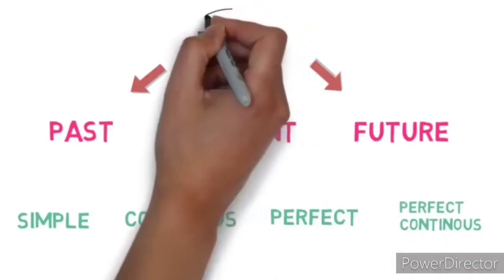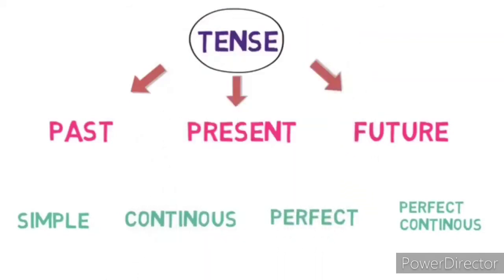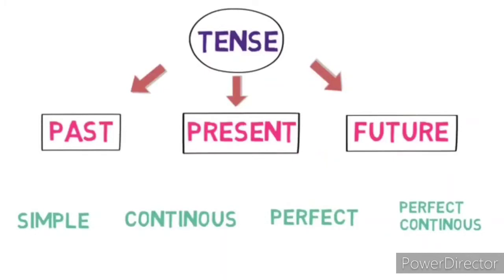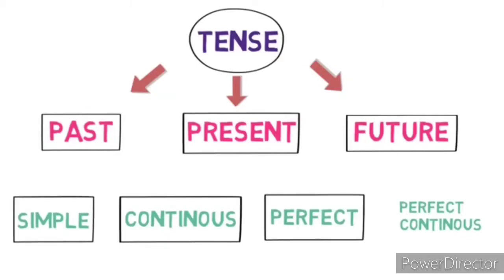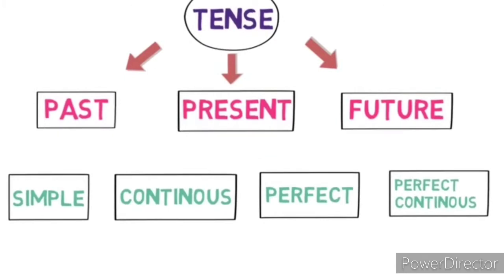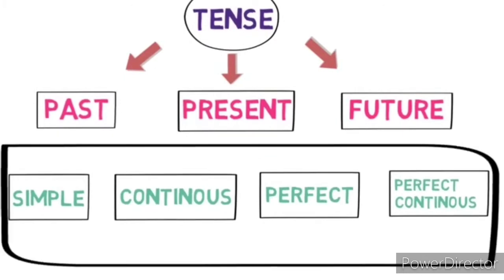The grandfather tense has three children: past, present and future. Each parent has four sons with the same names: simple, continuous, perfect and perfect continuous. Writing them all makes 12 siblings. That means 12 tenses. We are going to learn each of them.